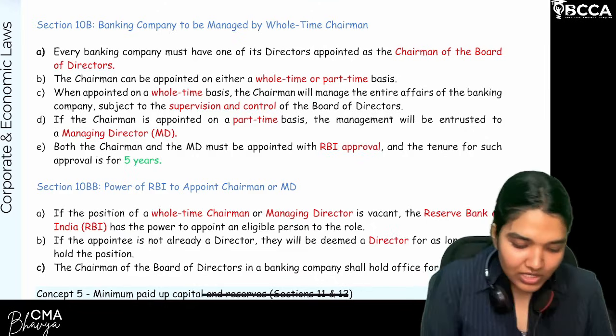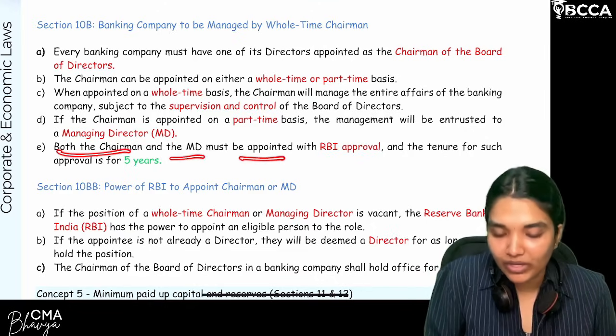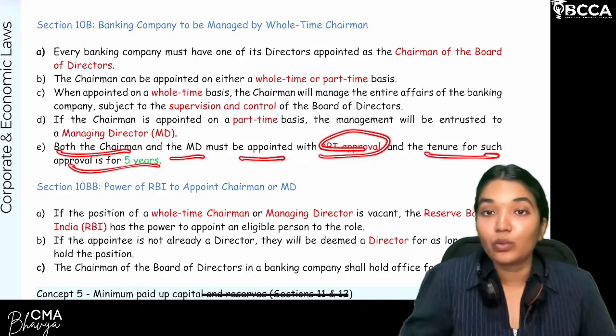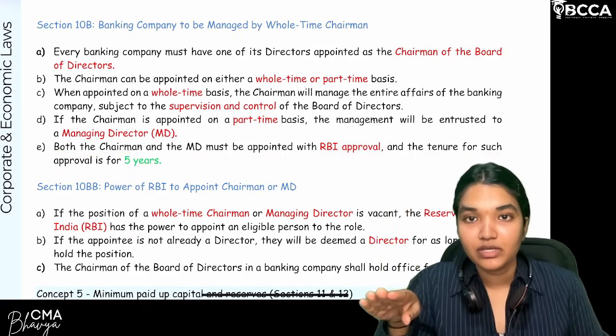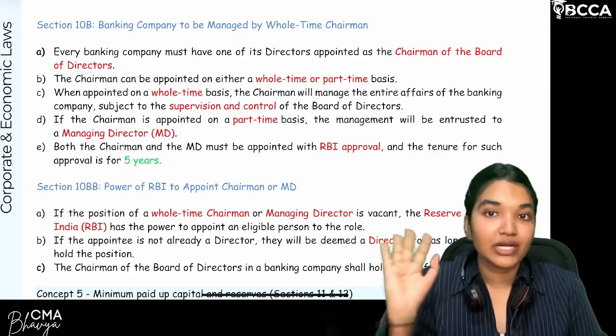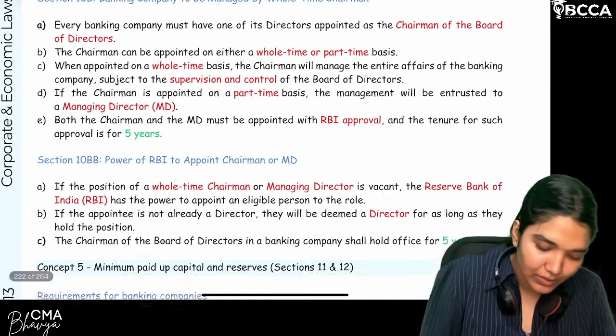That's all clear. So both the chairman and the MD must be appointed with RBI approval, and the tenure of such approval will be 5 years. So the tenure for the chairman or the managing director will be a maximum of 5 years. Are we clear with this?